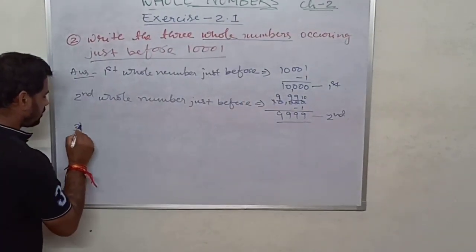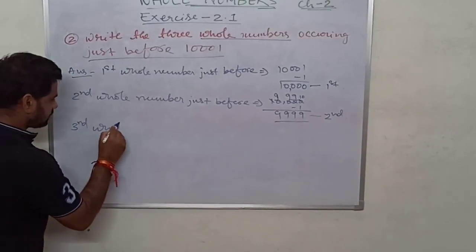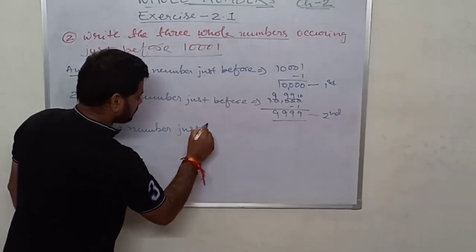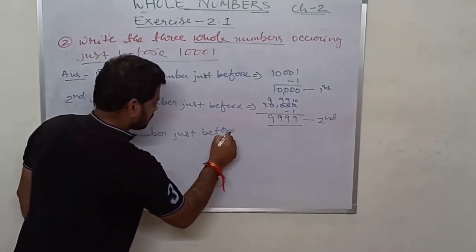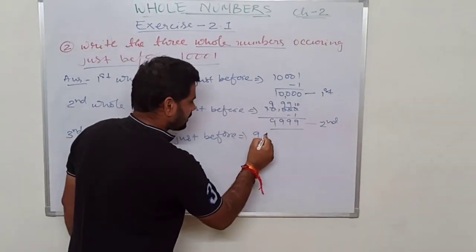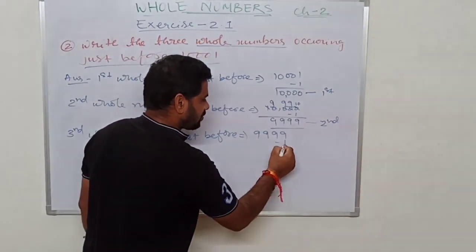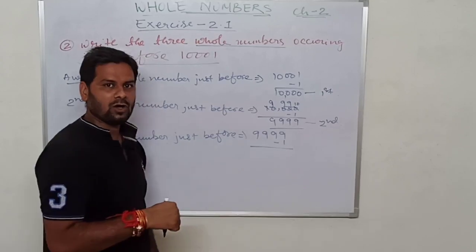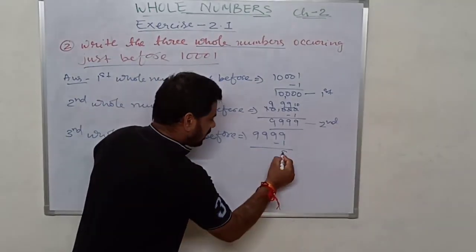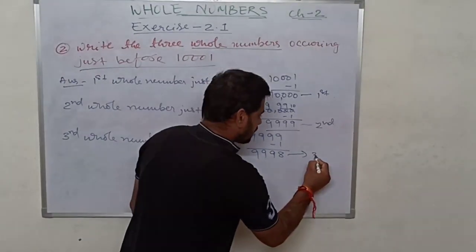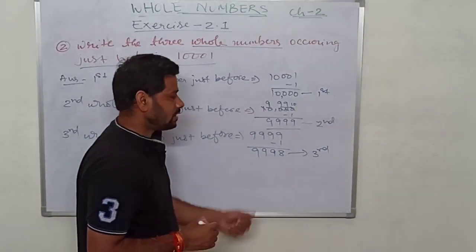Third whole number just before 9,999. We will subtract 1 here. 1 subtract करने से इसके पहले का whole number हमें मिल जाएगा. 9 minus 1 is 8, 9, 9 and 9. This is the third whole number just before 9,999.